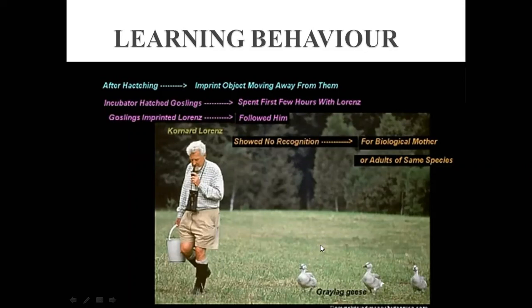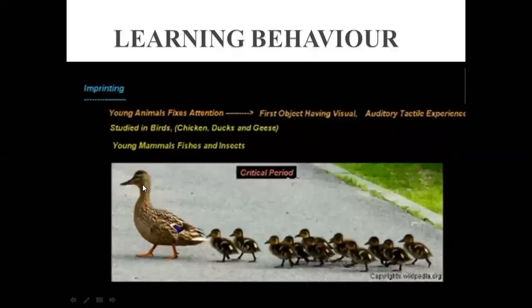They are not recognizing who their biological mother was. They just recognize Lawrence as their mother and they are following him. The first visual object was this Lawrence that they saw, and they fixed an imprint for him, so whatever he is doing, they are following him. So this is called imprinting, and Lawrence proved this. Are you clear with this term, imprinting?